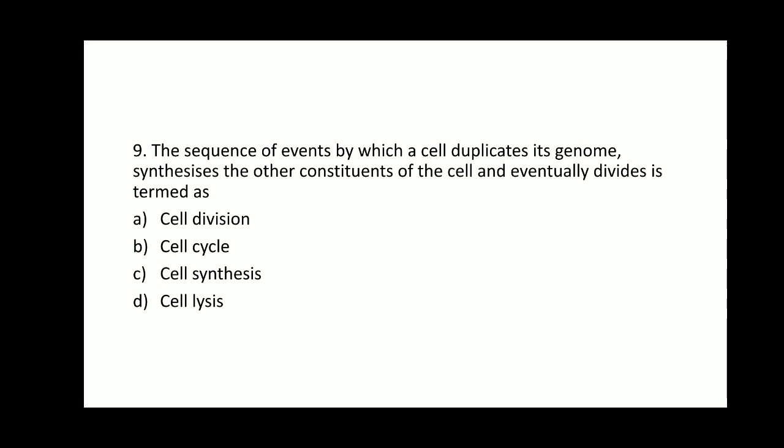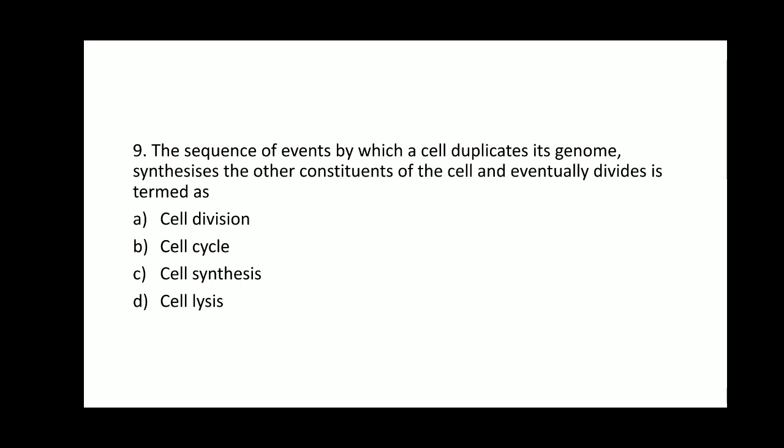Question number 9. The sequence of events by which a cell duplicates its genome, synthesizes the other constituents of the cell, and eventually divides is termed as option A, cell division, option B, cell cycle, option C, cell synthesis, option D, cell lysis.